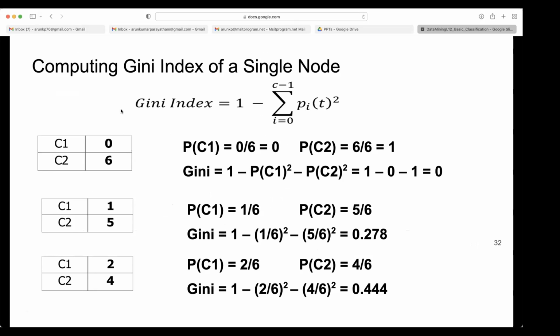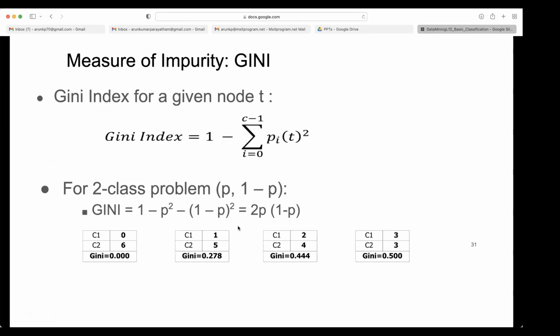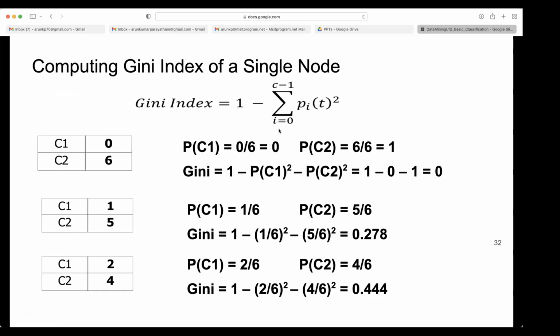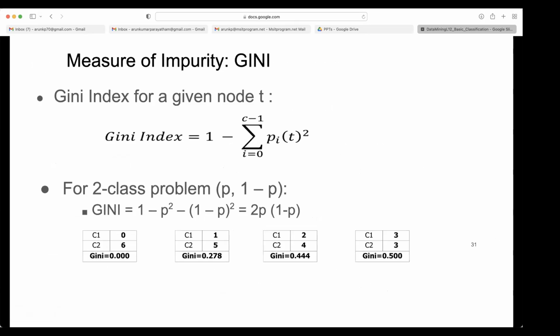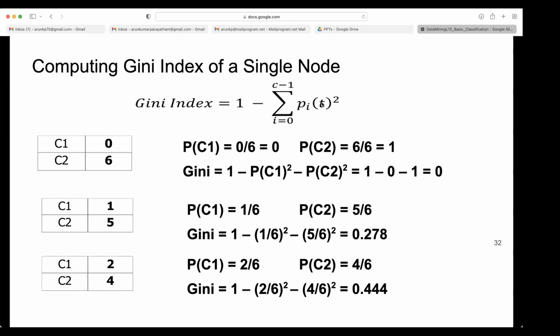Okay, computing Gini index of a single node here. So how we compute a single node is given here. The formula for Gini index is simply, if it is a binary class, 2p into 1 minus p. Okay, then P of C1 equal to 0, so automatically P of C2 will become 1. Then Gini will become 1 minus, here they are using the original formula. Even if you use the other, you should get the same thing. What is that formula? 2p into 1 minus p.